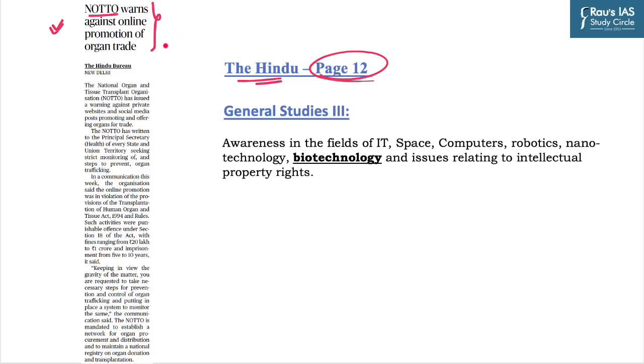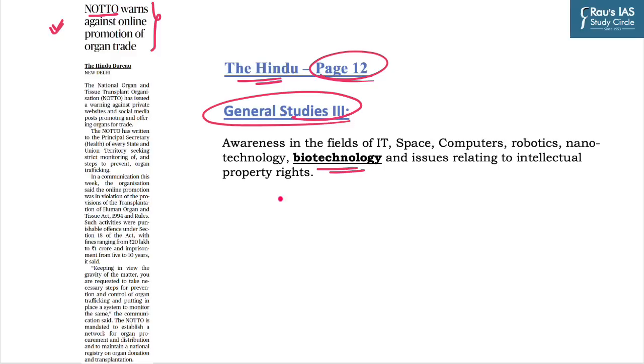And the context is that the National Organ and Tissue Transplant Organization has issued a warning against the private websites and social media posts which are promoting and offering organs for trade. And the online promotion was in violation of the provisions of the Transplantation of Human Organs and Tissues Act 1994. This topic is important for General Studies Paper 3, under which biotechnology is a section.